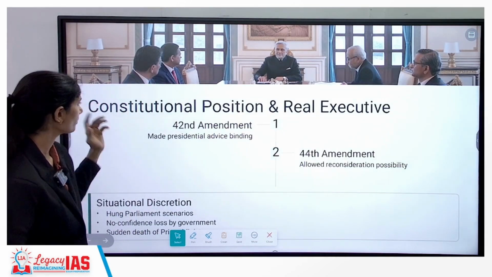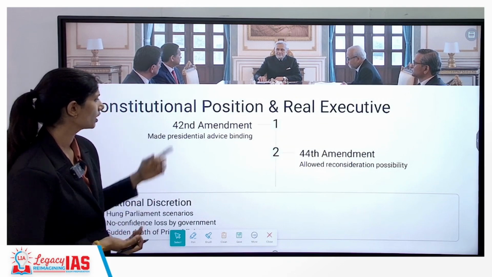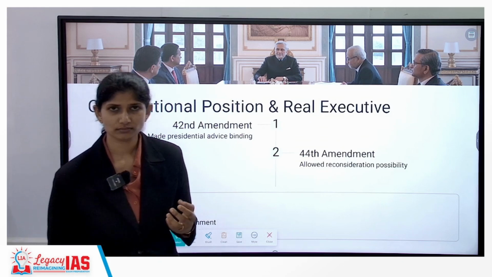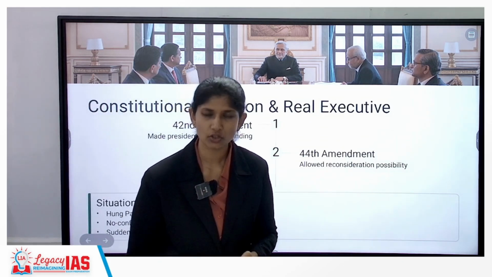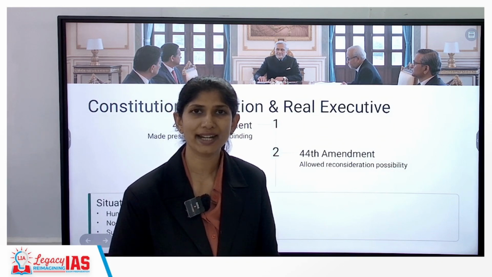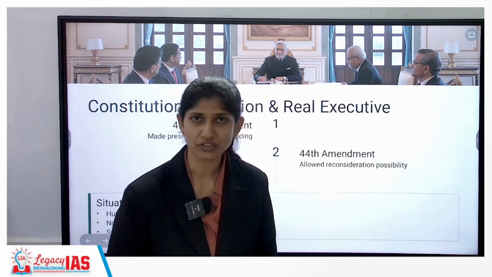Okay. Now, with respect to the constitutional provisions, post the 42nd Amendment's mini constitutional changes, the 44th Amendment brought certain changes: whatever aid and advice the COM offers is binding on the president.